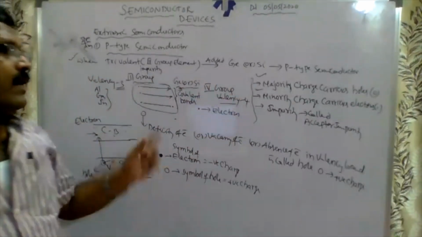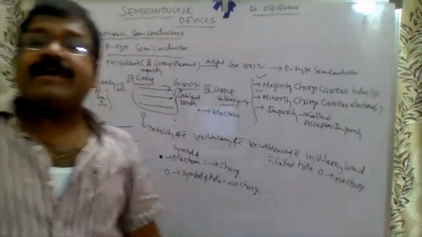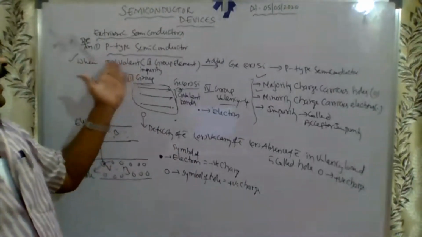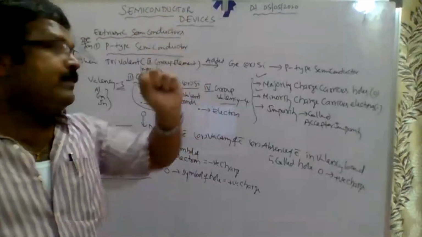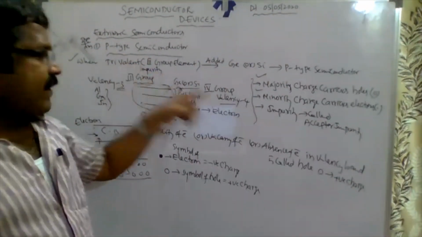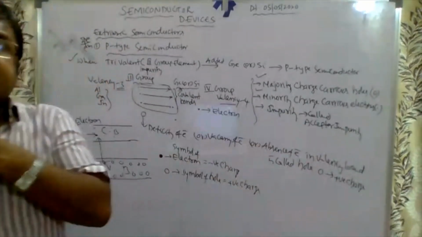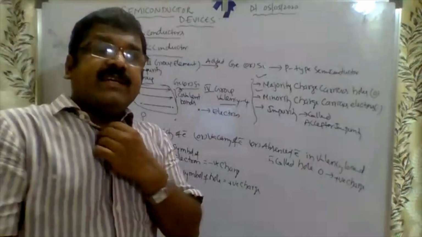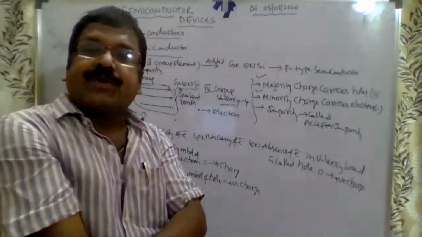Impurity here means the trivalent element. The process of adding impurity is called doping. Why do we add this impurity? To increase its conductivity. That's why we are adding the impurity.